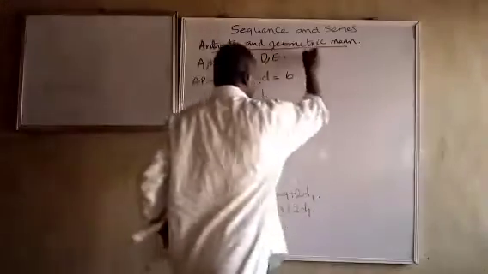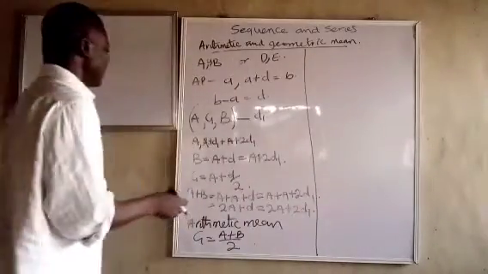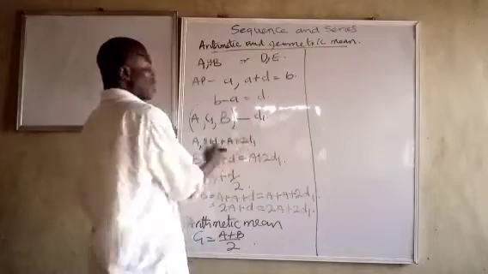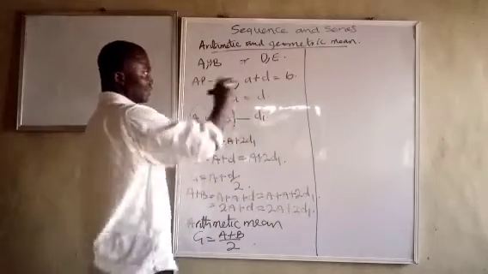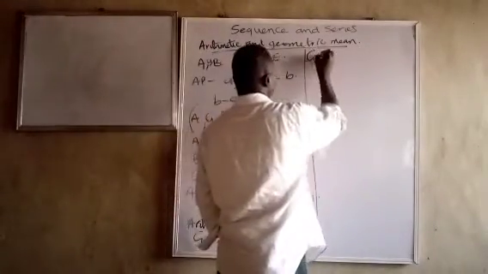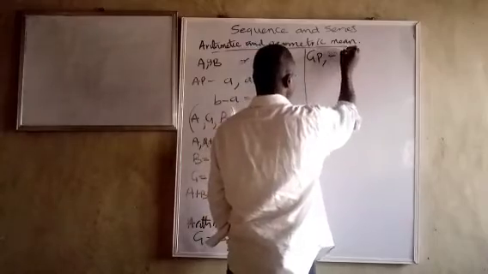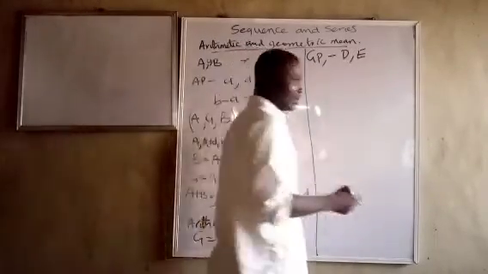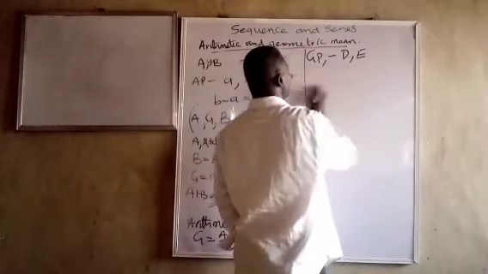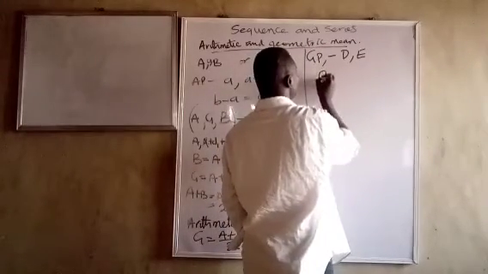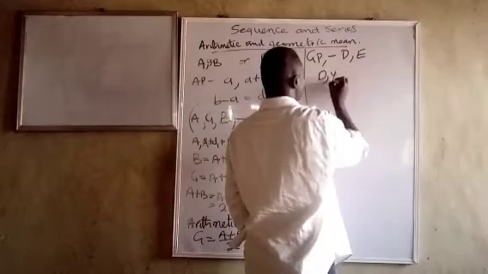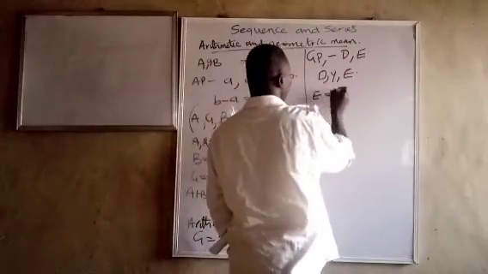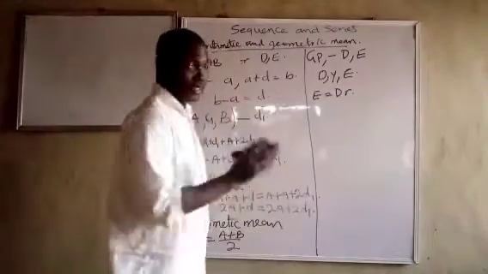Another thing you can be asked is to find the geometric mean. What you mean by that is to insert a number between two consecutive numbers in the sequence. Let us say the GP. The first one is D. The next one is E. And we want to insert Y into their midst. So we are going to have D, Y, E. And automatically you know that E is equal to DR.